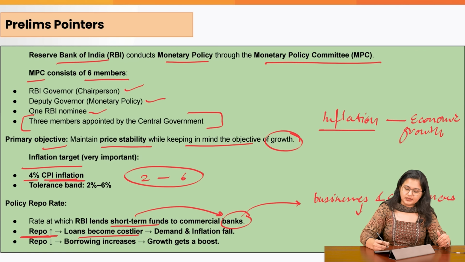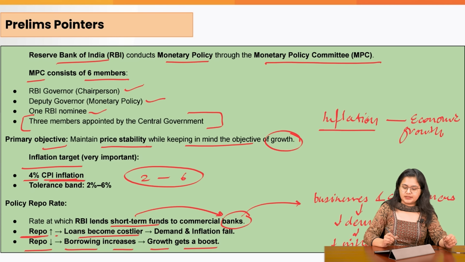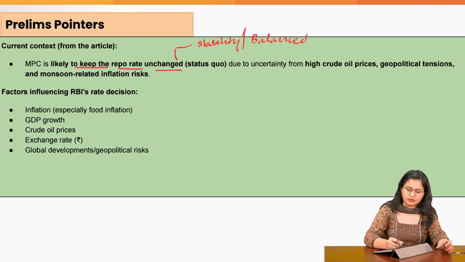When they are receiving loans at higher rates, it will lead to a decrease in demand and thereby a decrease in inflation. The reverse is true for a decrease in repo rate, wherein borrowing increases and growth increases because of an increase in demand. What is the context in which we are studying this? That MPC is likely to keep the repo rate unchanged, which is reflective of stability or a balanced growth that is happening right now.